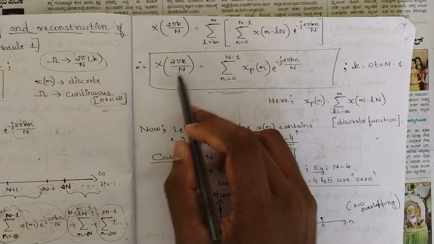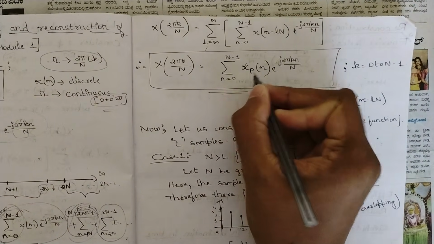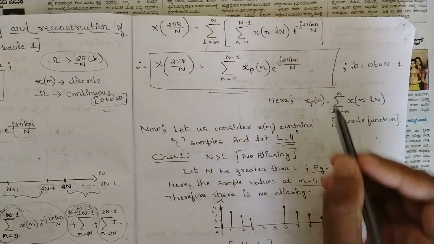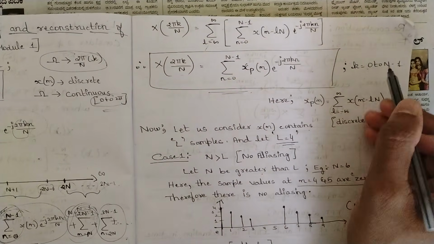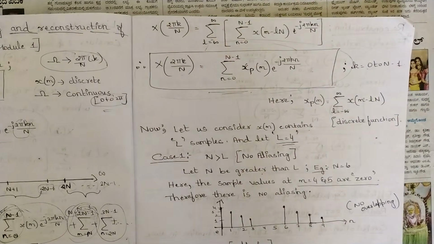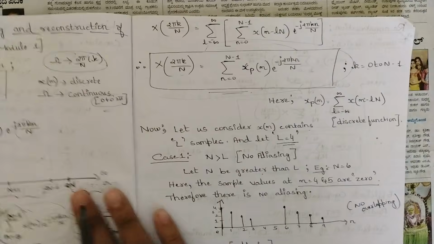X of 2 pi k by N is equal to summation of n equal to 0 to N minus 1 x suffix p of n e power minus j 2 pi k n by N, where k is equal to 0 to N minus 1. So this is our final DFT formula. We have obtained the DFT formula here. This is the frequency domain sampling part.